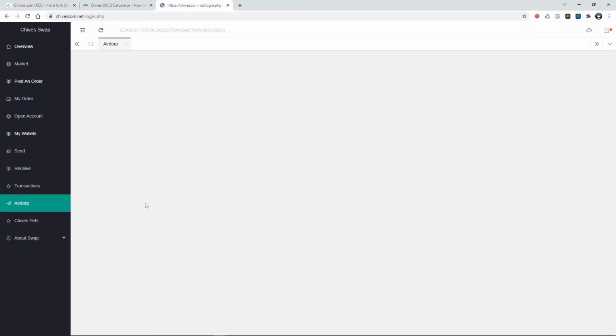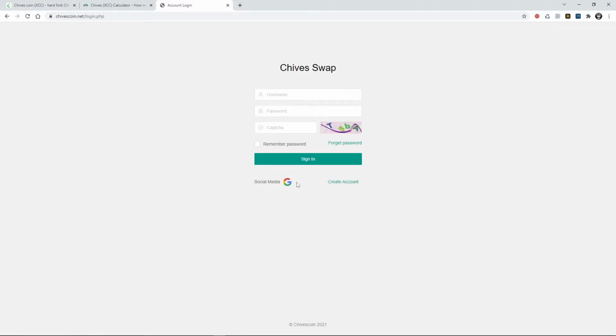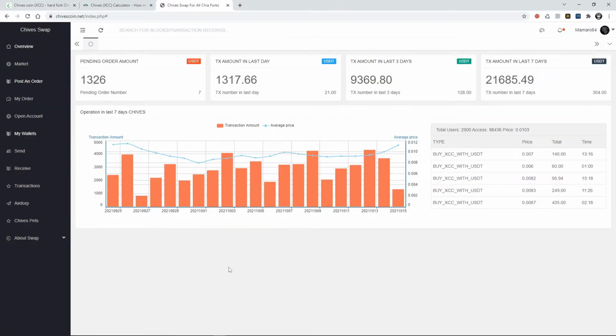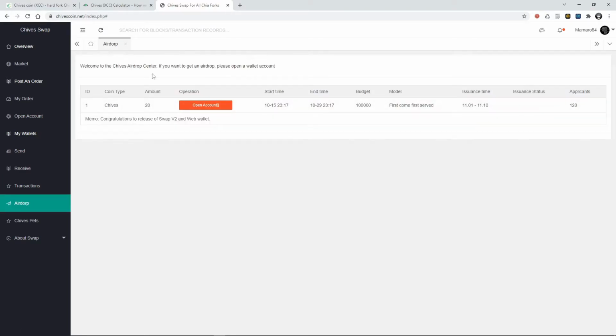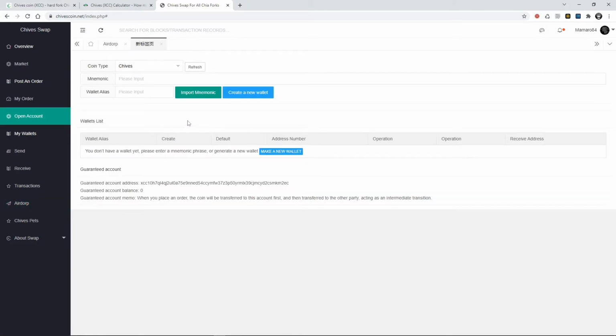Here it is. You only have to press there, then you have to log in, or you may also create an account. After you make your account and log in, or even log in with Google, you go again to the airdrop. After that, you have to open an account here, and you may create your own wallet, or you may recover one by importing the mnemonic words.